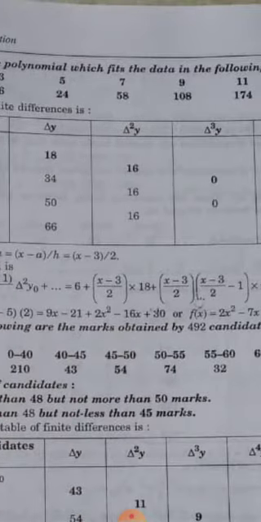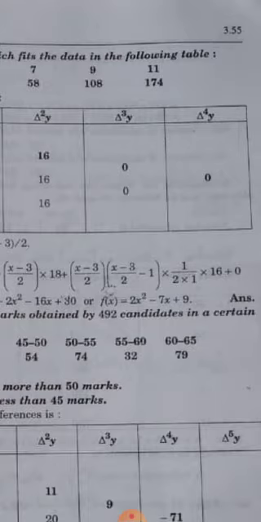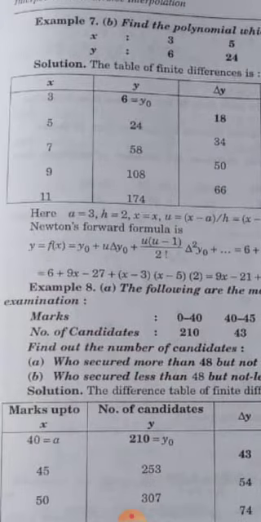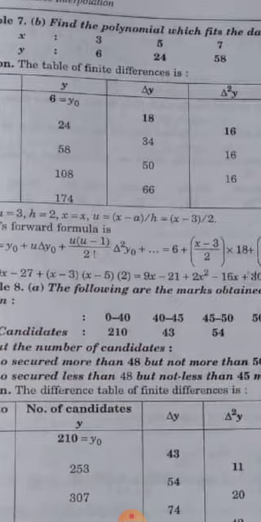Again the next column will be delta 2y, again the same procedure is applied, and we get 16, 16 and 16. Next one delta 3y is equal to 0, 0. Next one delta 4y, again 0. Here a is equal to 3 as given, h is equal to 2, x unknown, x is equal to x, so u will be x minus a upon h. So putting the value, it becomes x minus 3 upon 2.